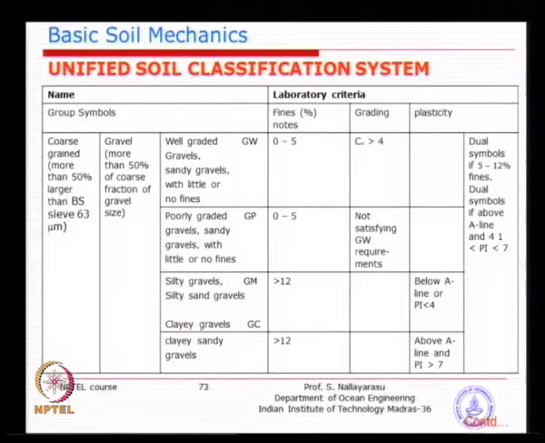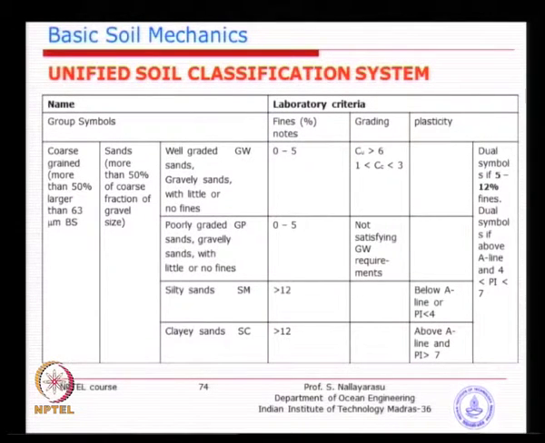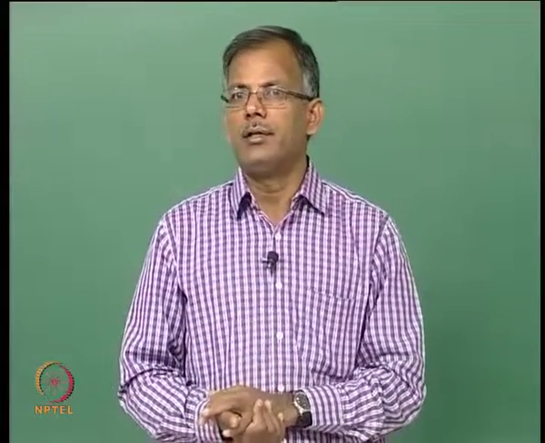So, there will be 3 pages, I do not think we need to repeat that; you can just follow through as you want to classify. If you are given some of the parameters, for example percentage fines, percentage coarse grained particles, plasticity index, or Cu or Cc, you should be able to enter into any one of these tables and try to classify yourself.